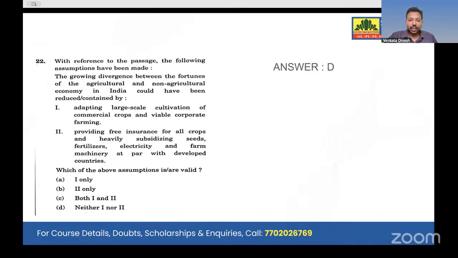Now look at question number 22. With reference to the passage, the following assumptions have been made. What assumptions can we make? Same passage, for example: the growing divergence between the fortunes of the agricultural and non-agricultural economy in India could have been reduced by... Here he is going beyond what is mentioned in the passage.